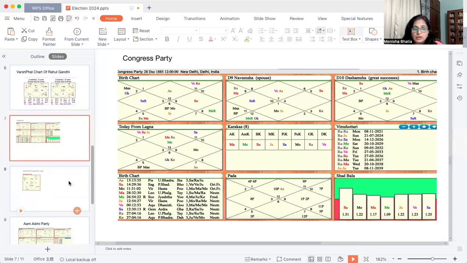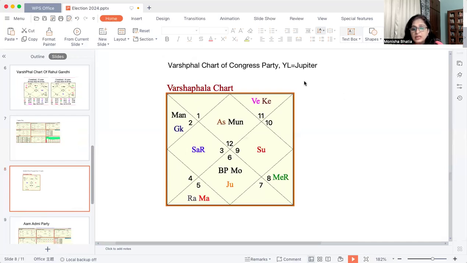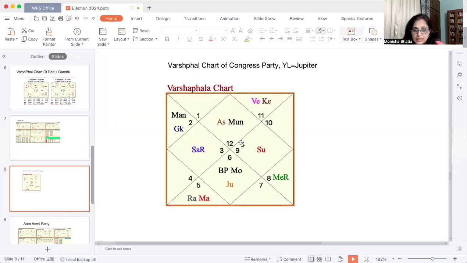Now let's talk about the Varshfala chart of the Congress Party. The year lord is Jupiter. The Muntha is happening in the 12th house. Now the sign of the Congress Party is Pisces. And if you look at the Varshfala chart, Pisces sign is rising in the ascendant, and it is very strong because Jupiter is aspecting this sign along with the trine Lord Moon.